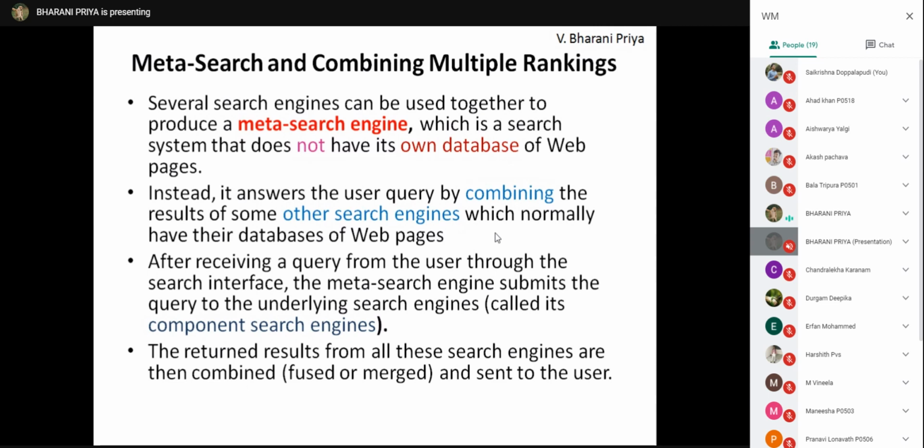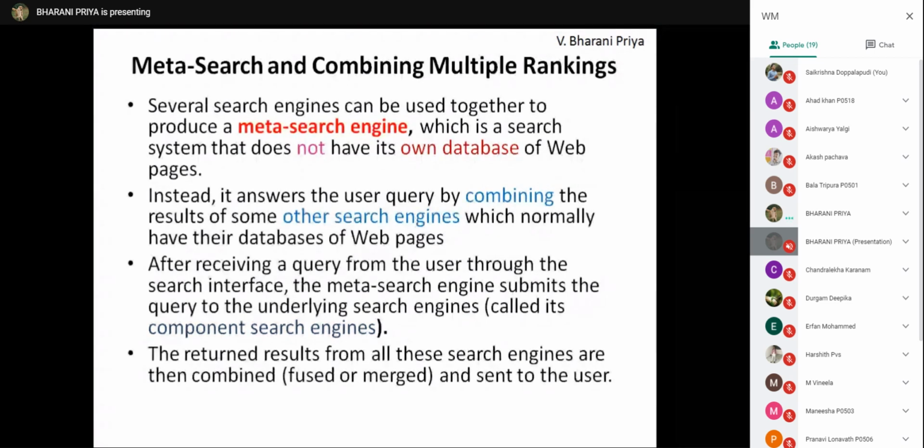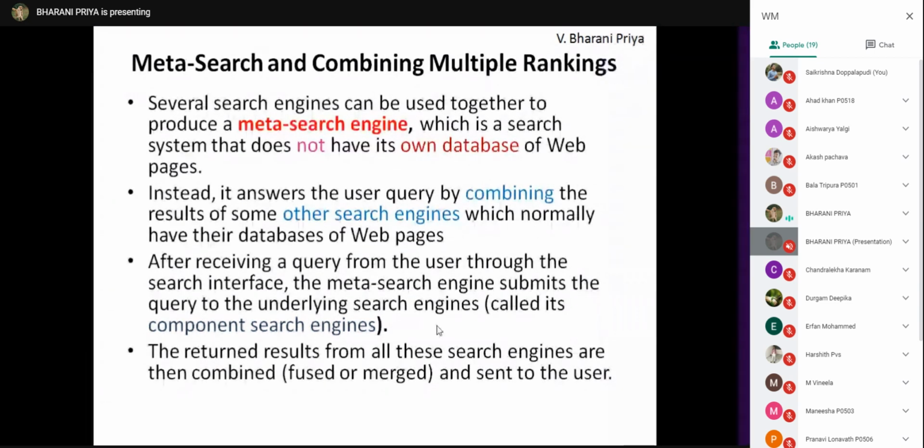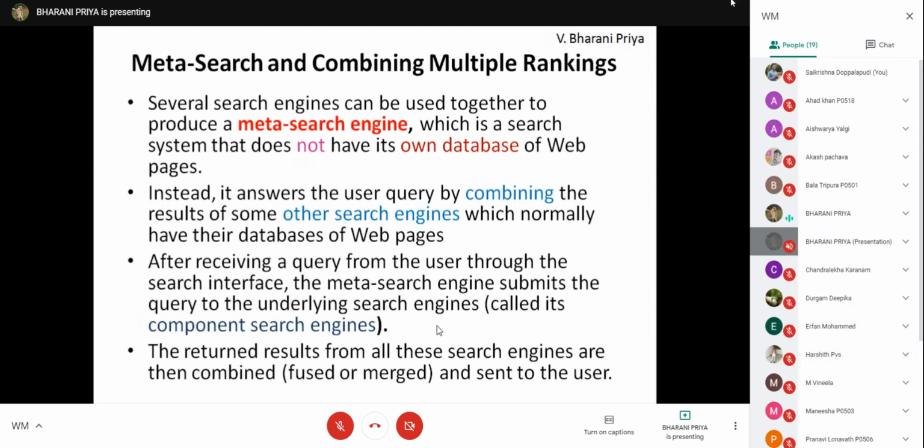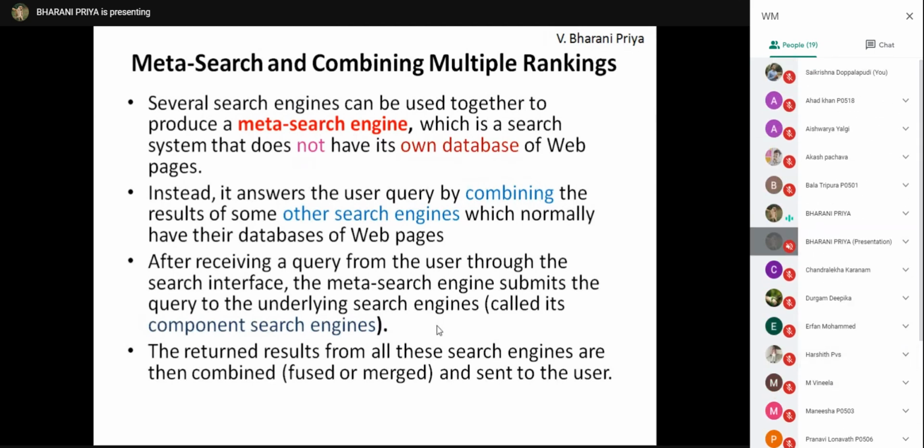After receiving a query from the user through the search interface, the meta search engine submits the query to the underlying search engines, and these search engines are called component search engines. When the query is submitted to them, the search engines process it and submit the results to the meta search engine. All the results of the different search engines are combined, and the integration or fusion of these results is given to the user through the meta search engine. Any doubts?